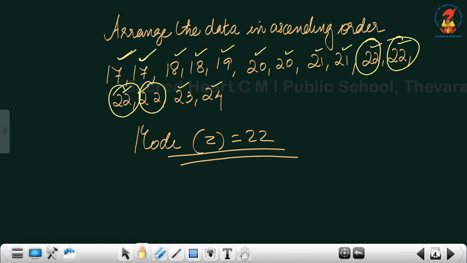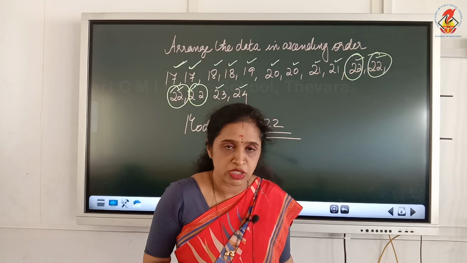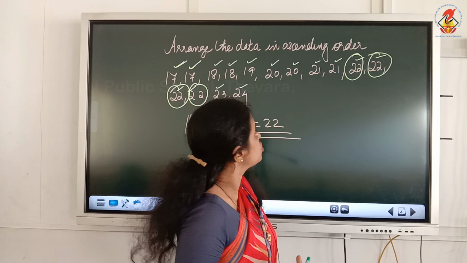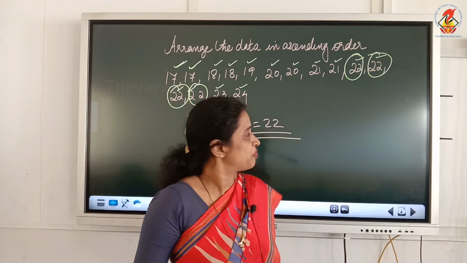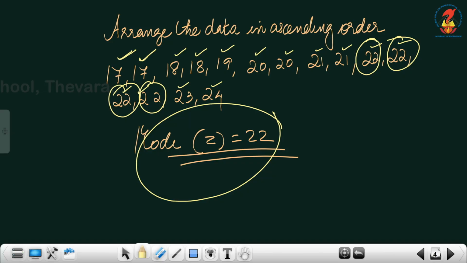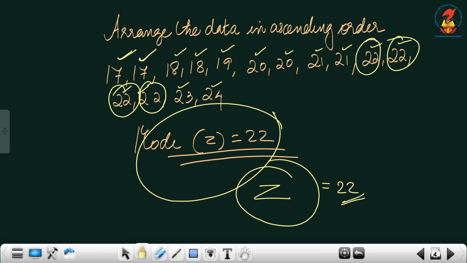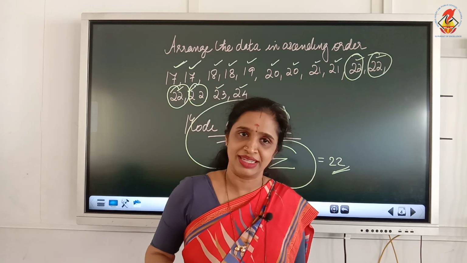Some numbers have appeared only 1 time, some 2 times or 3 times, but the most number of times number 22 has appeared, therefore modal value is 22. So mode is equal to 22. We represent the symbol of mode like this. Mode is equal to 22 because number 22 is the most frequently occurring value in the series.